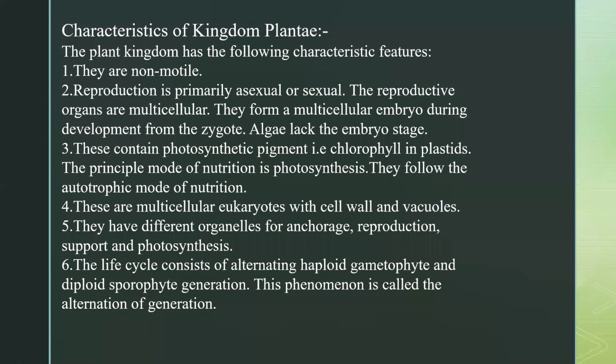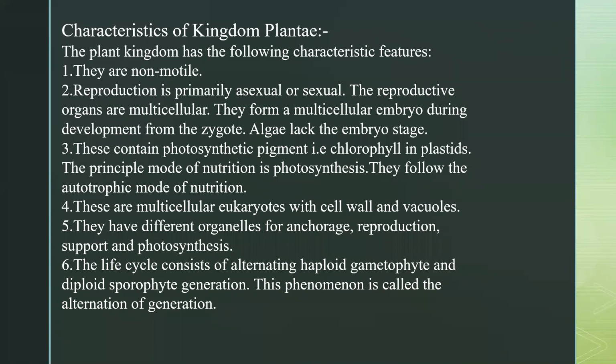Next, these are multicellular eukaryotes with a cell wall and vacuole. Like we did the difference, I think you read in grade 9, the vacuoles in plants are bigger compared to the vacuoles in animals, because the number is less in plants and the number is more in animals. So this is the main difference.